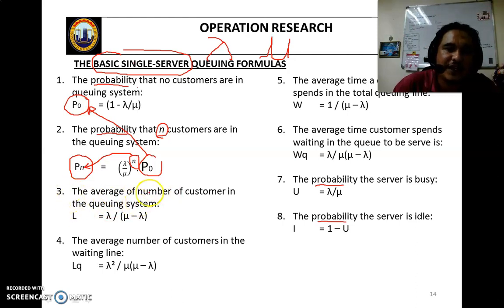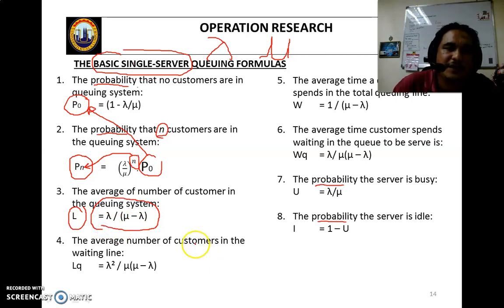The average number of customers in the queuing system. When we observe the situation, how many customers are currently in the queuing system? The symbol is L. The equation for L is lambda over mu minus lambda.